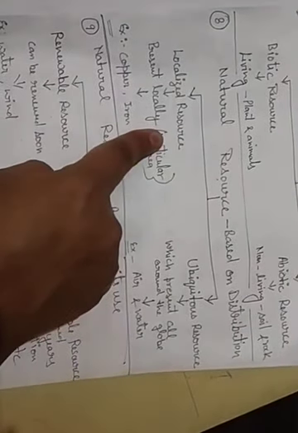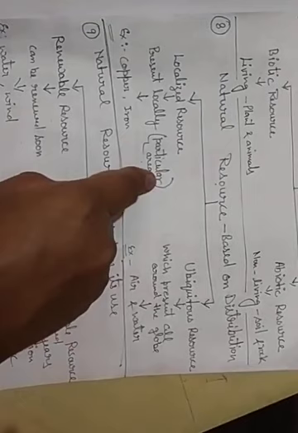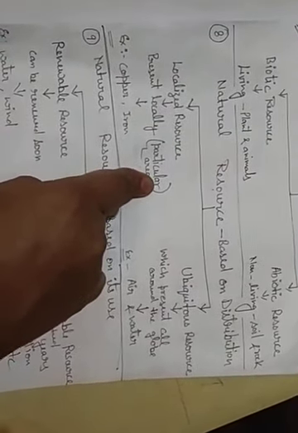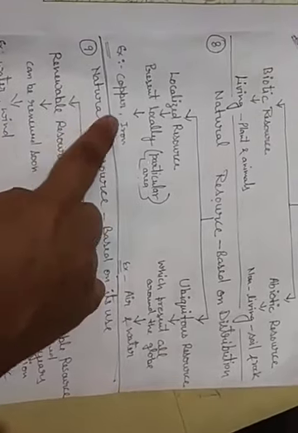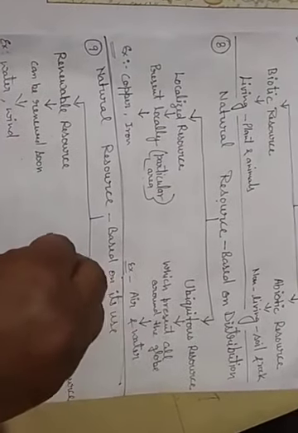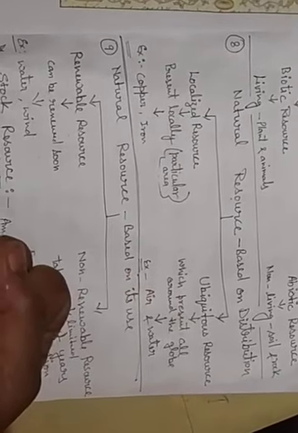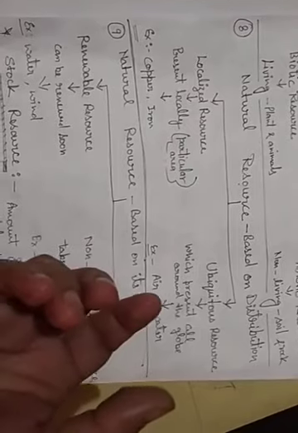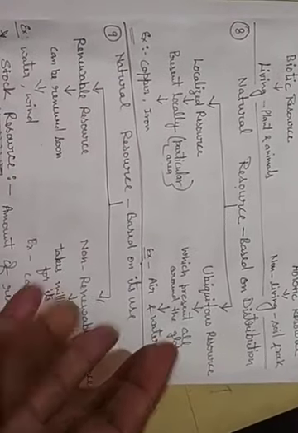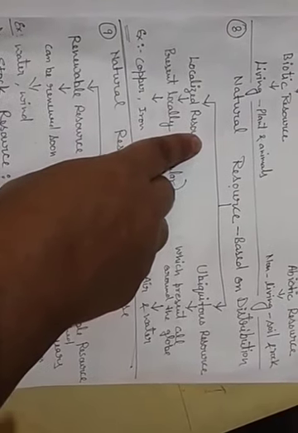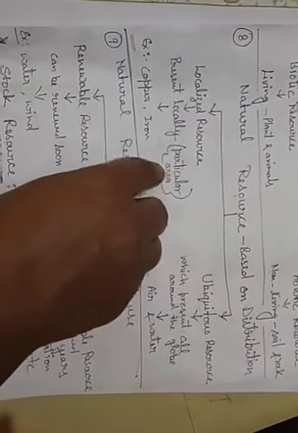Localized means present locally in a particular area. It's not present everywhere. For example, copper is available in some particular areas or regions of our country. Iron mines are also in limited areas. Similarly, gold mines are in very particular areas of the country or the world. So they are not spread equally all over the world. Okay, so this is a localized resource, which is available or present locally in a particular area.